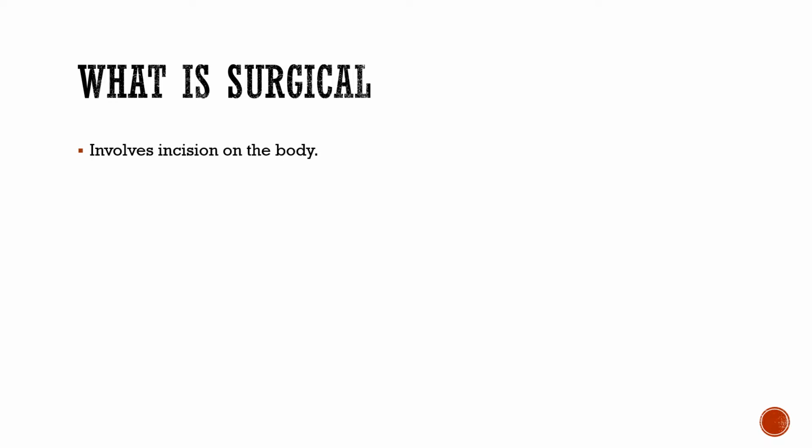and this kind of process is normally irreversible. In case of women, the surgical method of contraception is tubal ligation, and in case of men, it is called vasectomy.